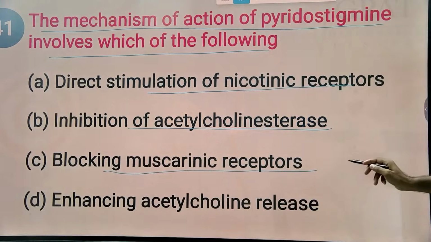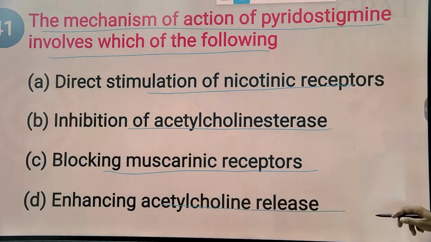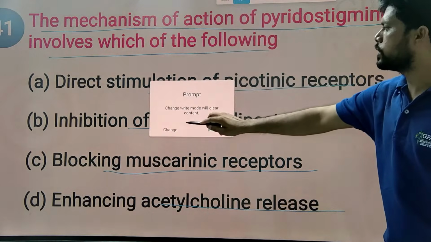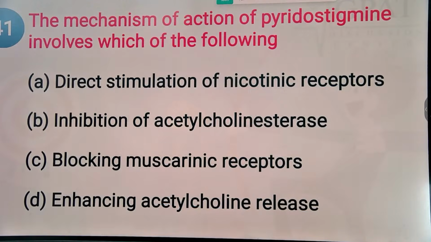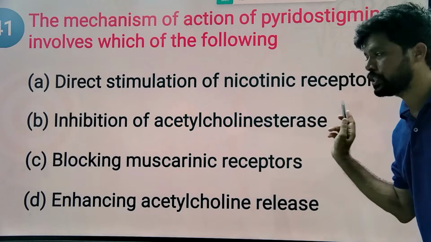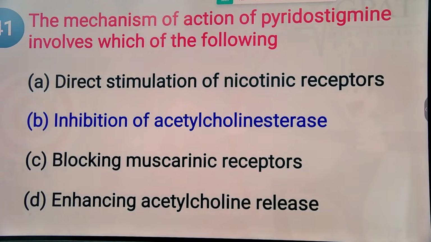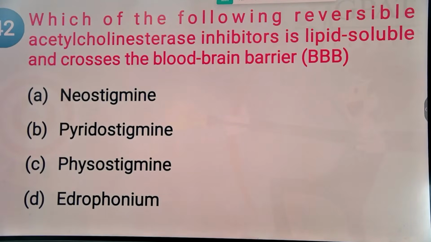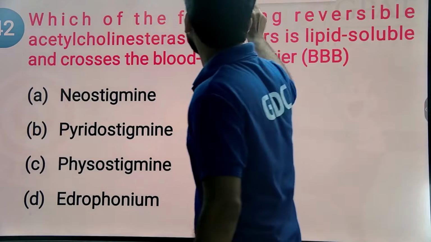Blocking muscarinic receptors, no. Enhancing acetylcholine release, no. Pyridostigmine, like physostigmine and neostigmine, inhibits the acetylcholinesterase enzyme and increases acetylcholine levels by decreasing its inactivation or metabolism. That is the general mechanism of pyridostigmine.